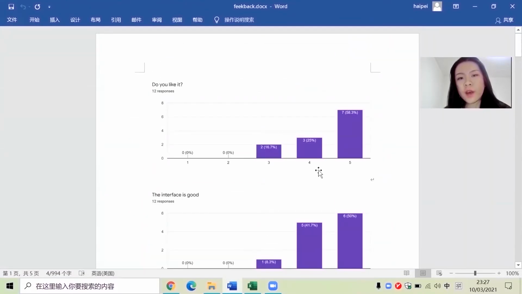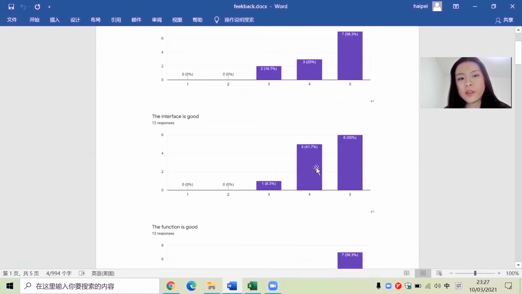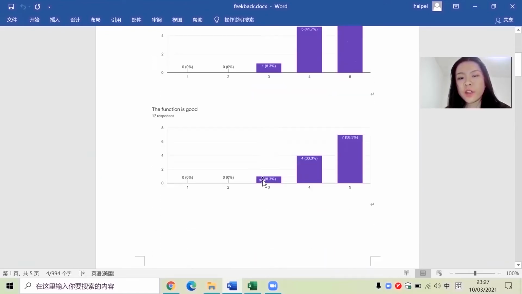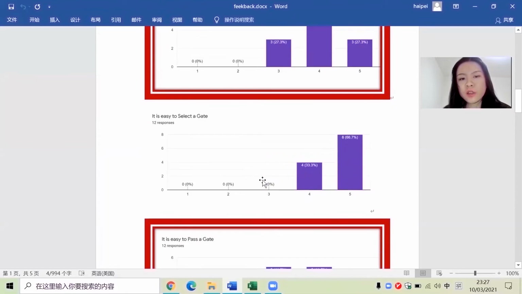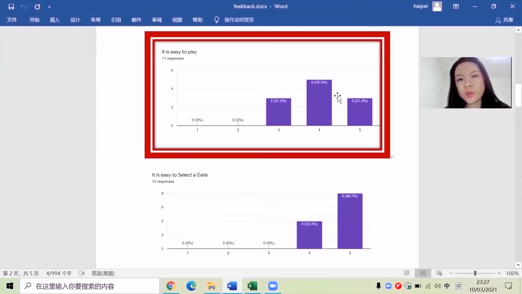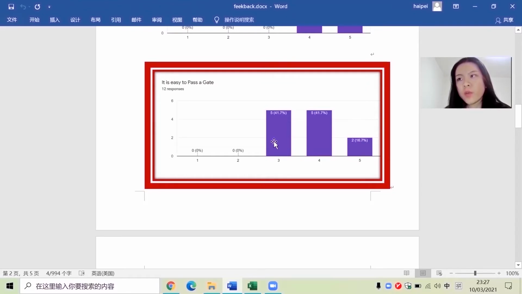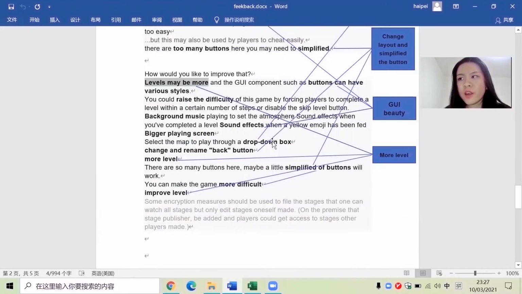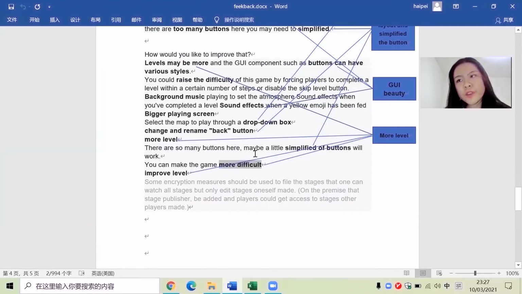It's really happy to see that most of them like this game and they think the interface and functions are really good. Well, what catches my attention is that not all of them think it's easy to pass the gates and easy to play. It's really not what I want. I want them to feel happy and like this game. However, others find the game level easy and ask for more.